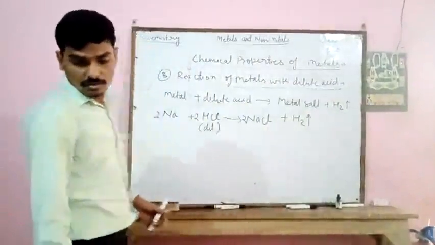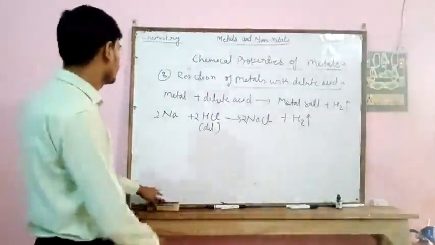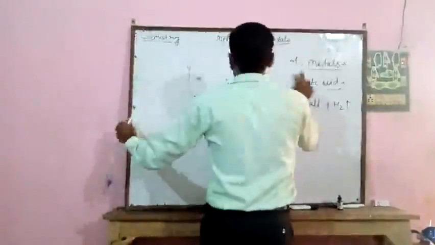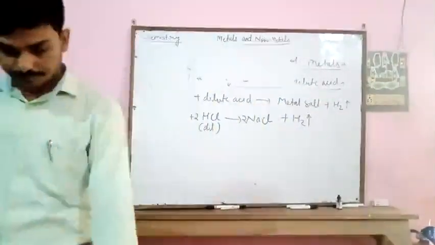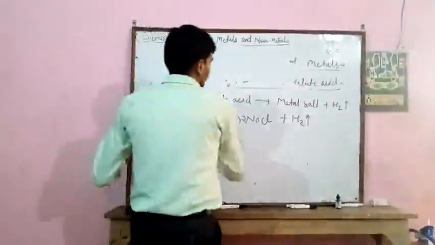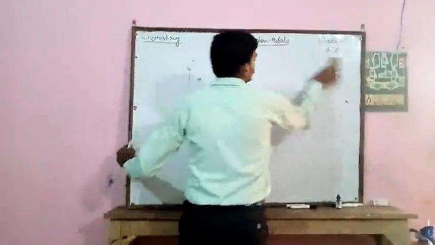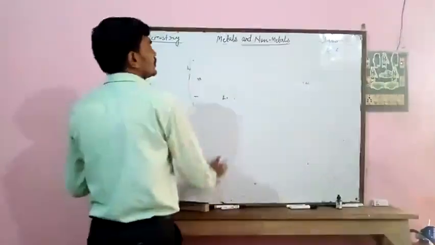Now come to the next reaction, the fourth chemical property.